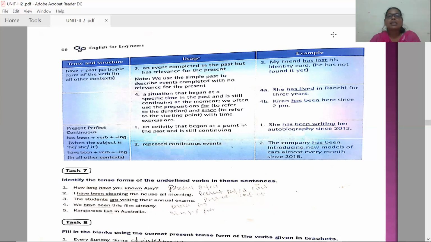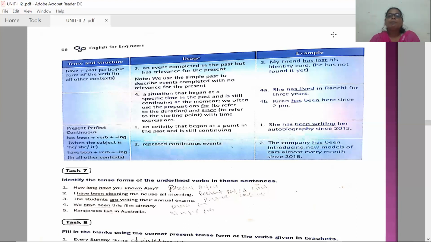In all the other cases, have plus past participle verb form. So my friend has lost his identity card means now he's unable to write the examination because he couldn't find that. So the result is he is not allowed to sit in the college. He is not allowed to write the examination.